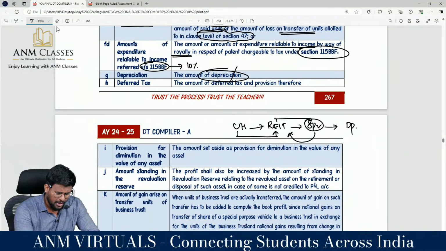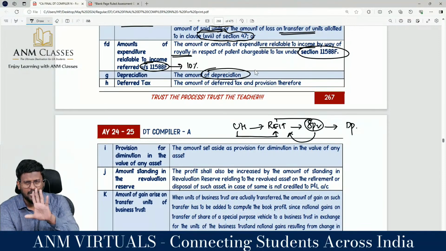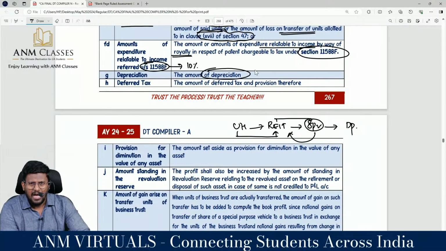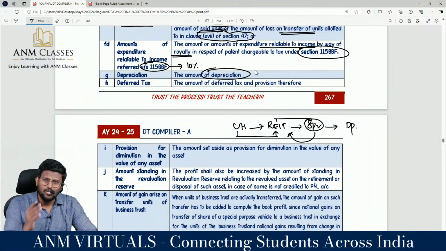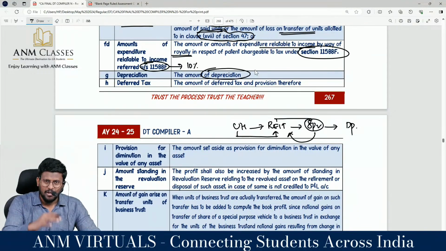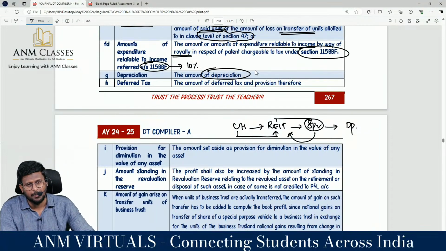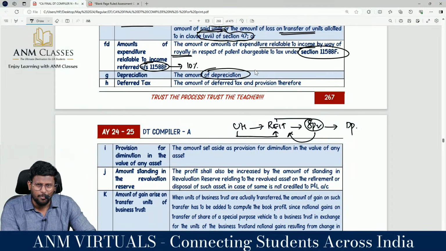Depreciation, amount of depreciation. Amount of depreciation means depreciation as per the Companies Act would have been provided. So that depreciation would have been debited to P&L account and should be added back. And you may have a doubt, oh, are we going to reduce the depreciation as per the income tax rules? No, because that is as per the normal provisions of the Act. This is the MAT route. Then for what purpose are we adding back the depreciation? Sometimes that depreciation debited to P&L account may include depreciation on revaluation. That is cheating. That is not allowed by the Income Tax Act.